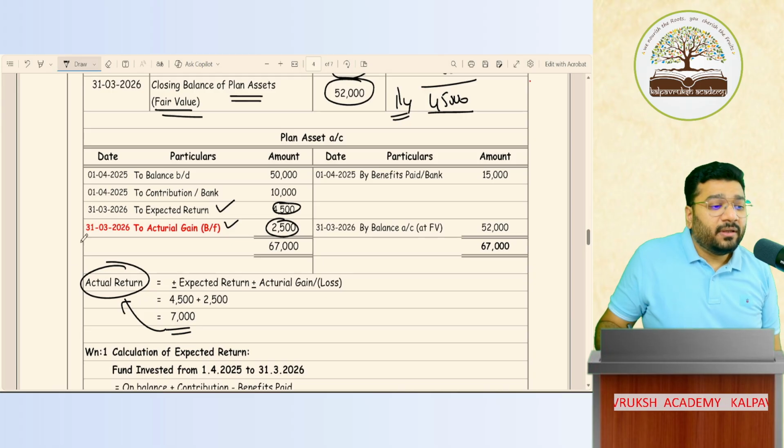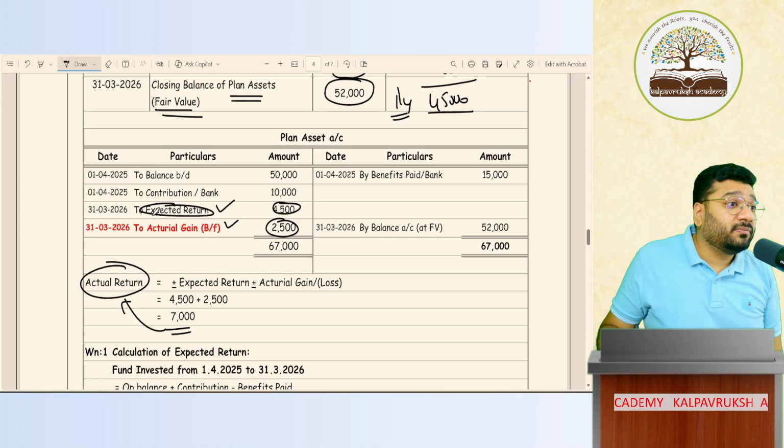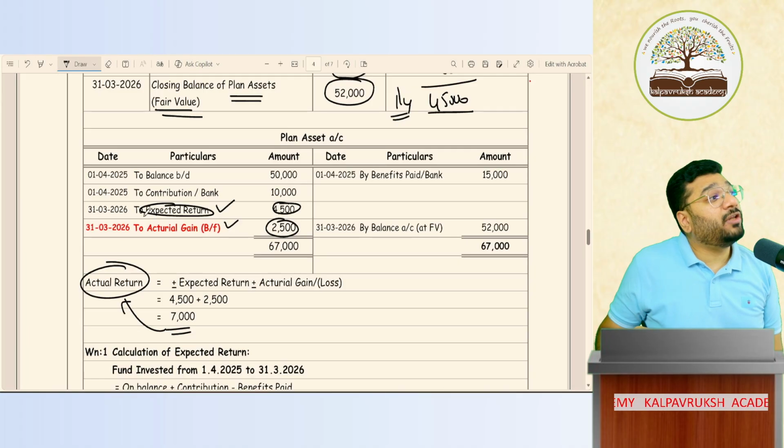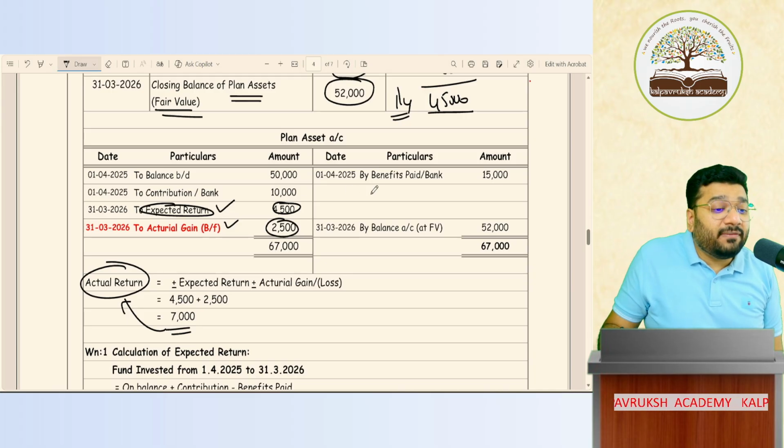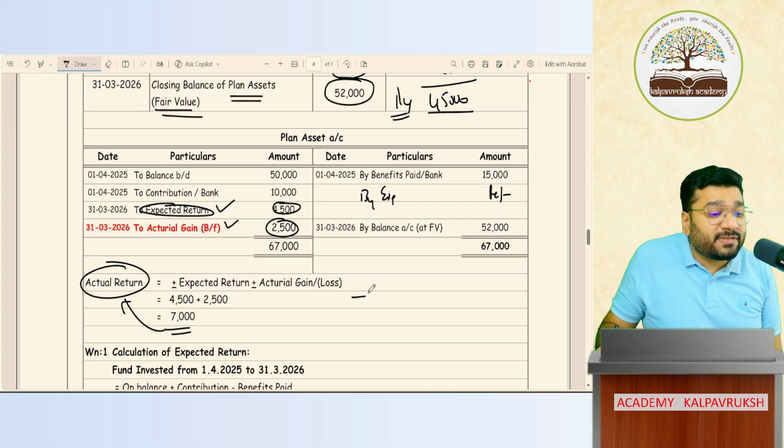Now, listen. Expected return, that is profit. Can we have expected loss also? Yes, because you're investing money in what? Mutual funds, which can be subject to loss. So the expected return will come here. That is minus 4,500.